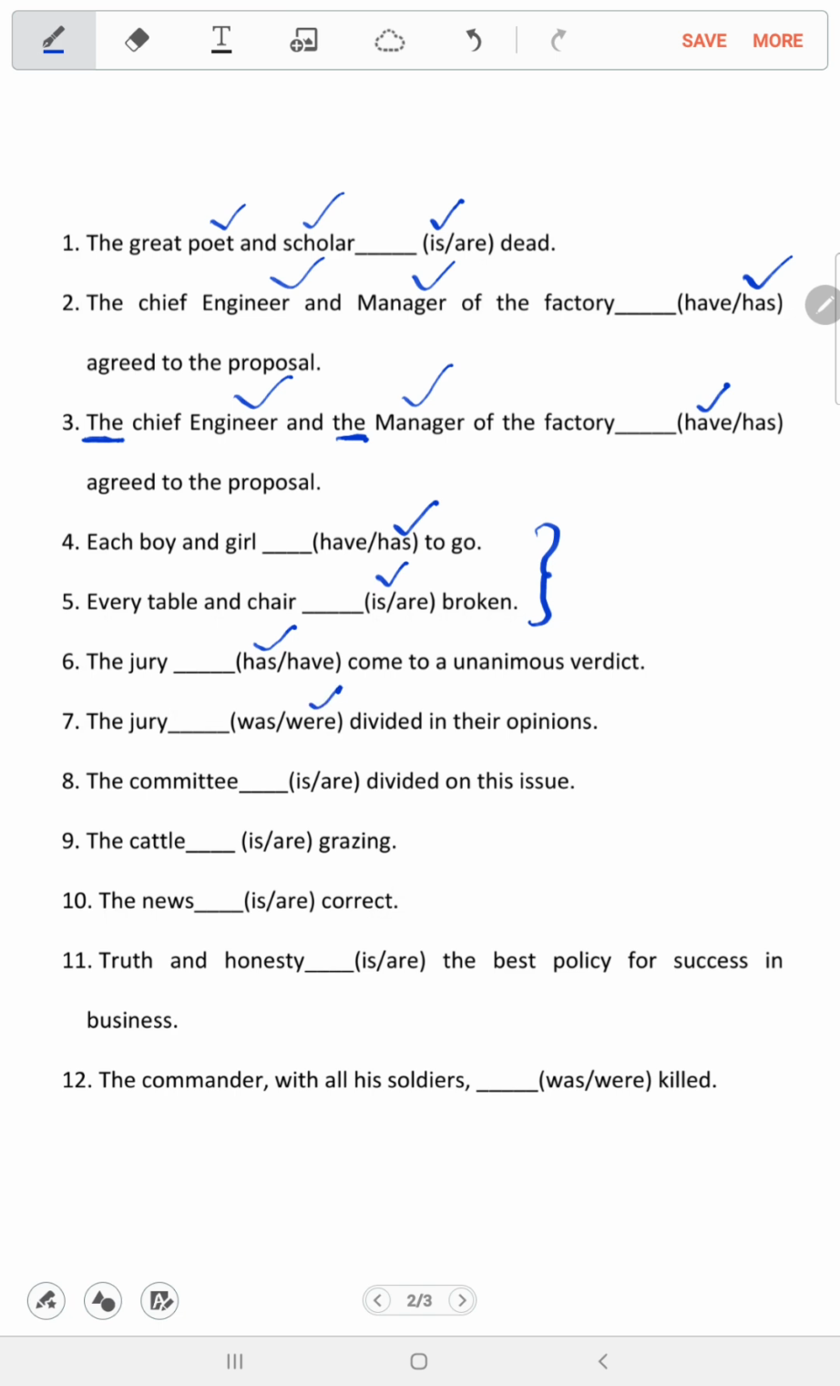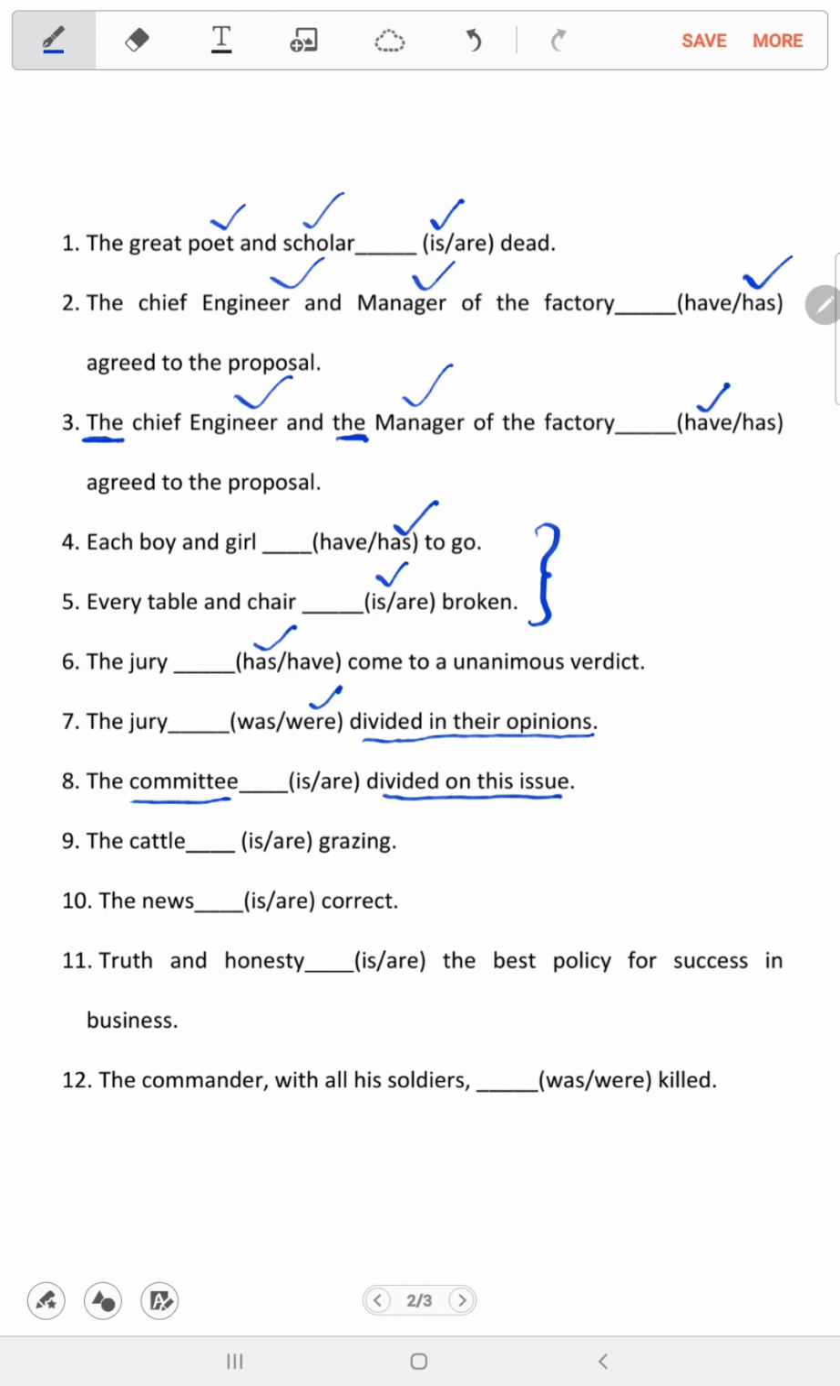So look at this question. Here the jury divided in their opinion. What is a jury? Jury is a group of judges. So when they are divided in their opinion, that means every judge has their own opinion. So they are not referred to here as a group. Because of that, it takes a plural verb. Similarly in question number 8, the committee, which is once again a collective noun, divided on this issue.